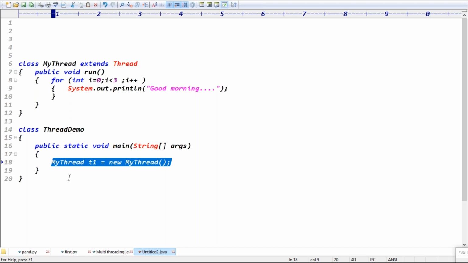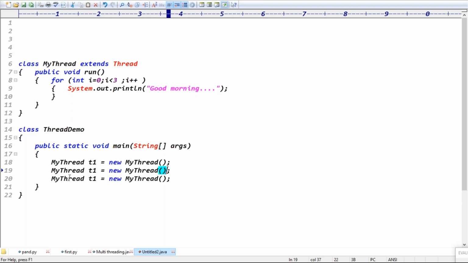MyThread t1 equal to new MyThread, MyThread t2 equal to new MyThread, MyThread t3 equal to new MyThread. So these 3 threads are executing the same method, printing 3 times, right? Then you can simply call t1.start, t2.start, and t3.start. In the first case, which thread is running? T1 thread is running.